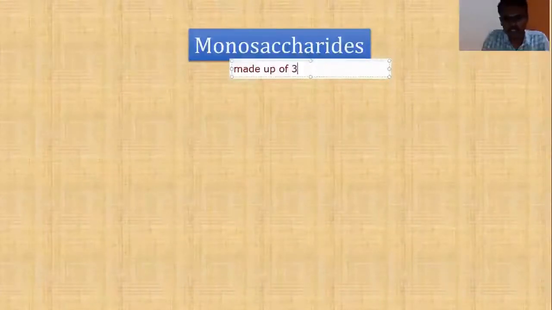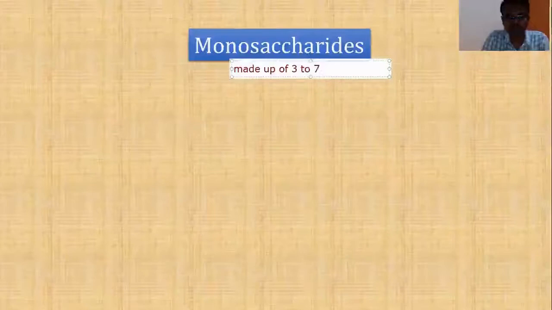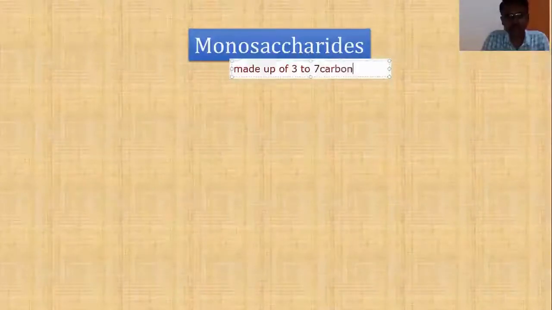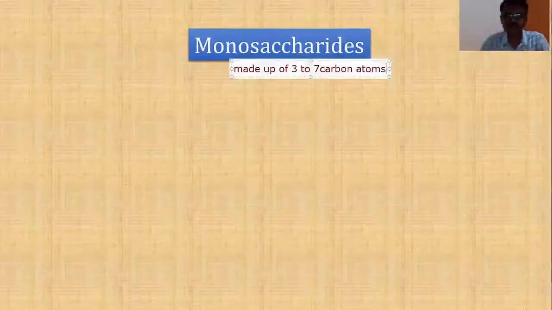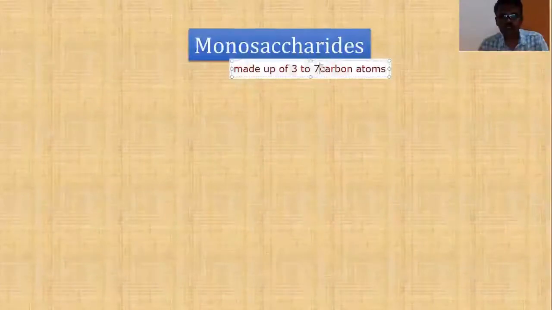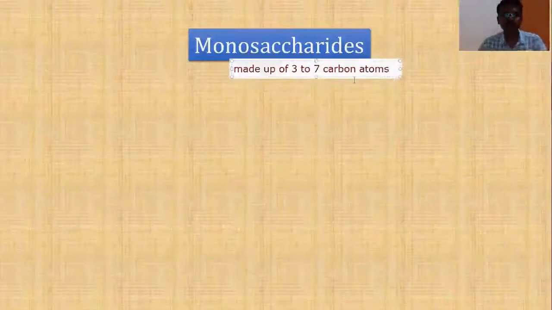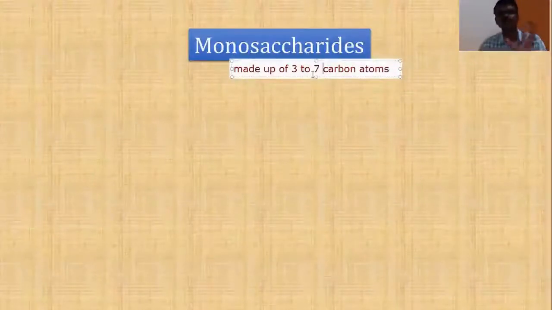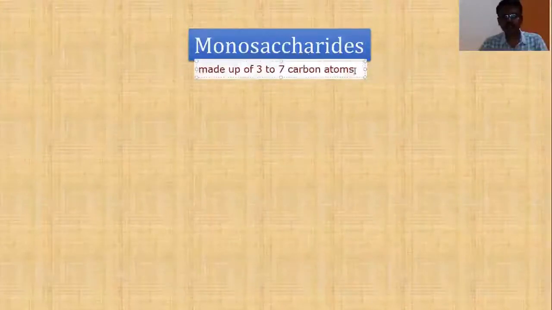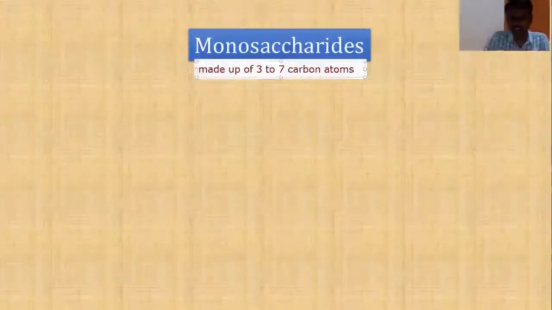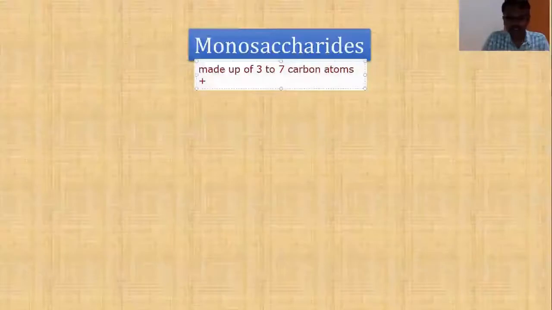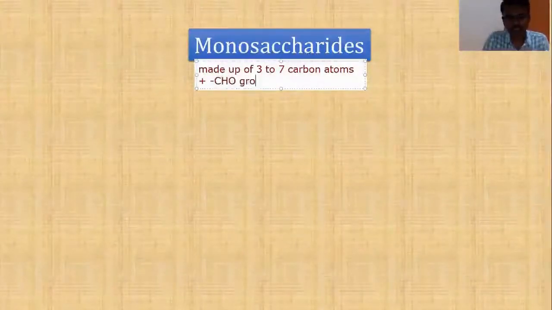In addition to 3 to 7 carbon atoms, they also might contain an aldehydic group or a ketonic group.